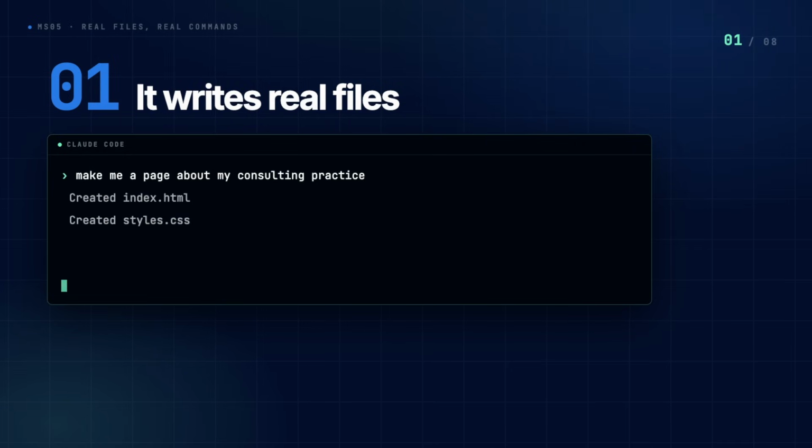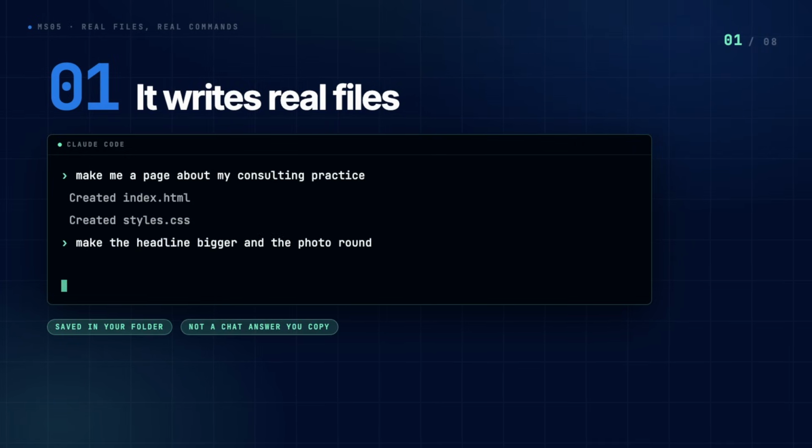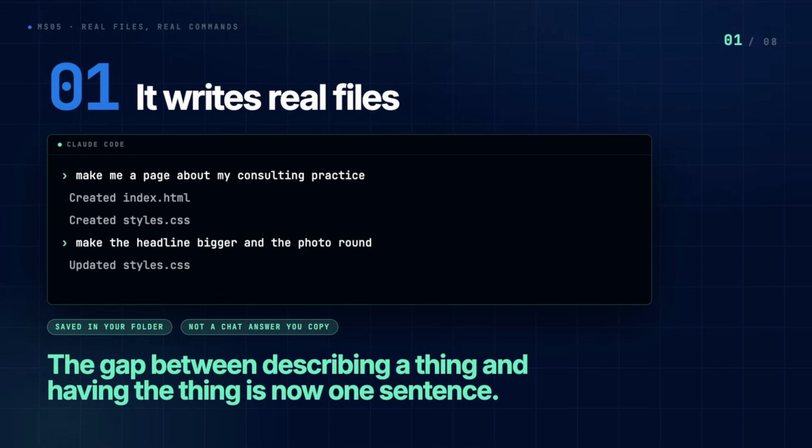Feature 1. You type plain English and Claude Code creates and edits real files on your computer. Not a chat answer you copy somewhere, actual files saved in your folder ready to open. And that same plain English can edit them. The gap between describing a thing and having the thing is now one sentence.